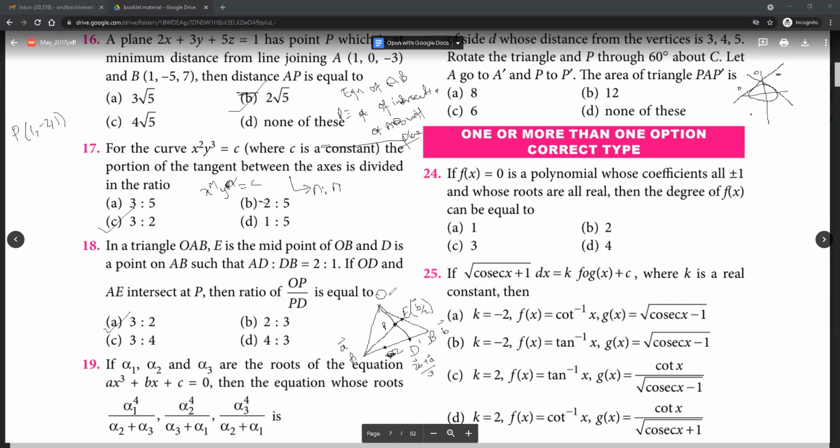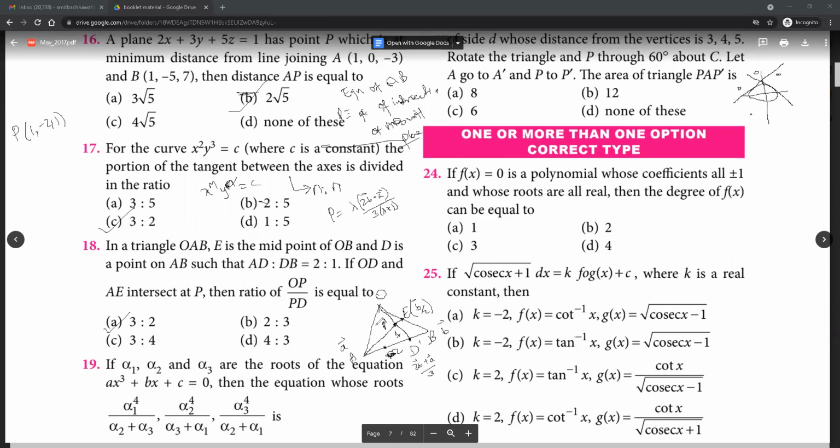Now, how do we solve this? Let's assume that OP is to PD is lambda is to 1. So from here we get P as lambda times (2B plus A) by 3, and lambda plus 1 in the denominator, because O is 0, so plus 1 into 0 will come. That is P considering this ratio as 1 is to lambda.